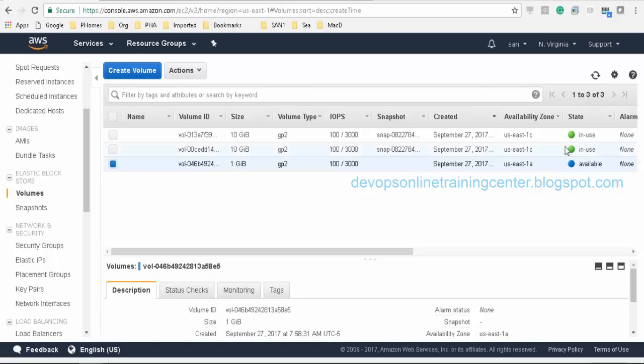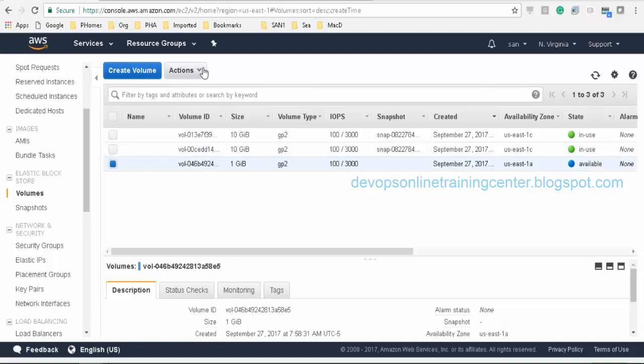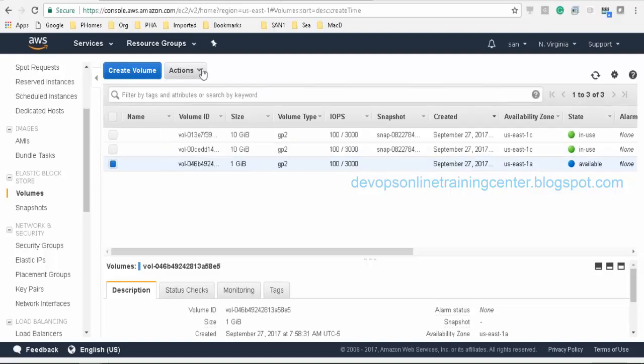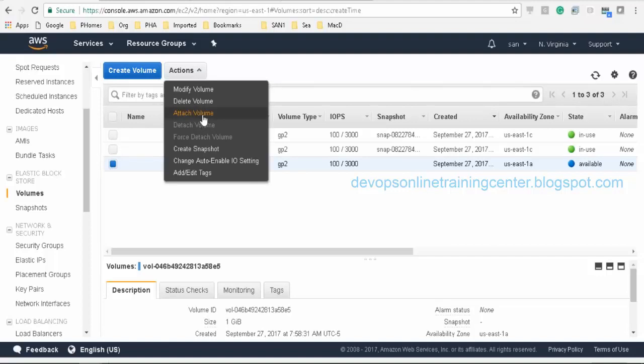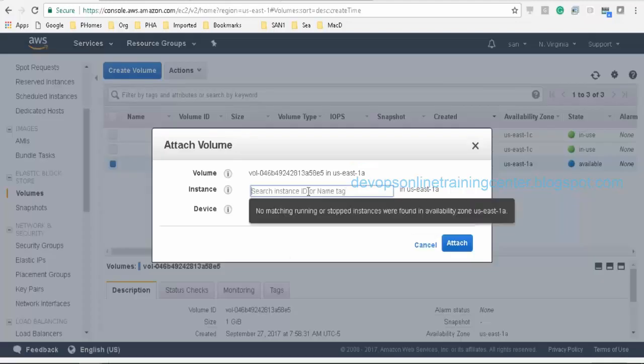If we attach it, the status changes to in use, and we cannot attach this volume which is already in use to another server. So this can be attached to only a single server. In a sense, it cannot be shared between two servers. So I'll just say attach a volume and instance ID, no matching running or stopped instances found.